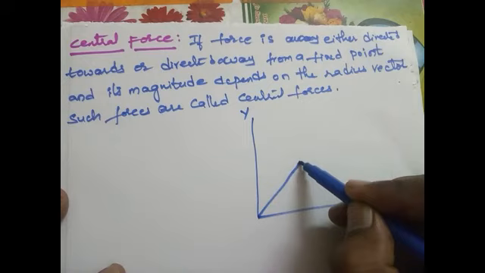This is the force acting between the two charges in vacuum. That is why we take epsilon naught, the permittivity of free space. If we take any medium, then the force acting between the two charges can be written as F is equal to 1 by 4 pi epsilon q1 q2 by r square, where epsilon is epsilon naught into k, the permittivity of the medium. So this is the force acting between the two charges, that is, the electrostatic force.